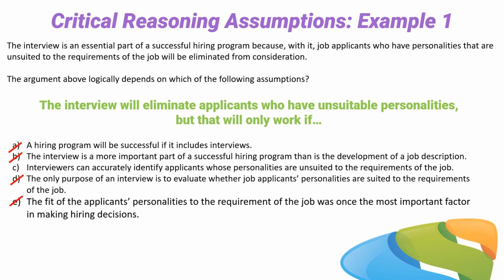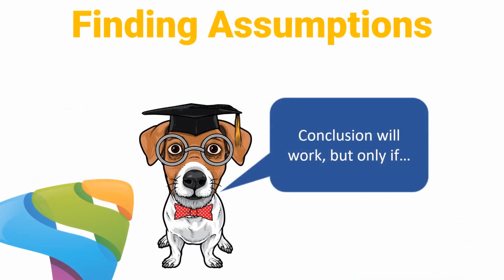The answer choice that best completes the sentence is C. That's the correct answer. Nice job. So you can find any assumption in any of these questions by first picking out the conclusion and then saying to yourself, that conclusion will work, but only if, and then find the answer choice that best completes the sentence.